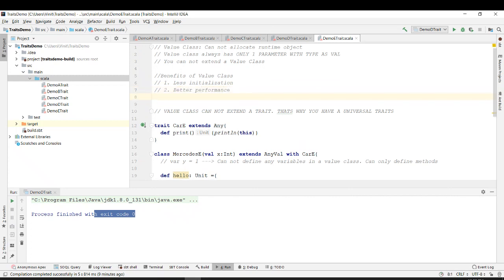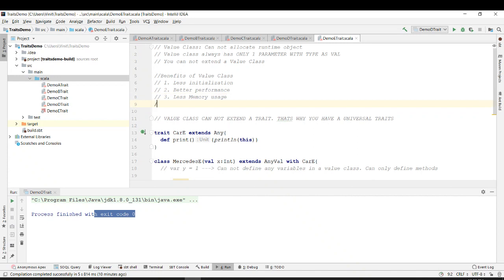The third benefit is less memory usage. And what is the use case for this? The use case is performance and memory optimization.